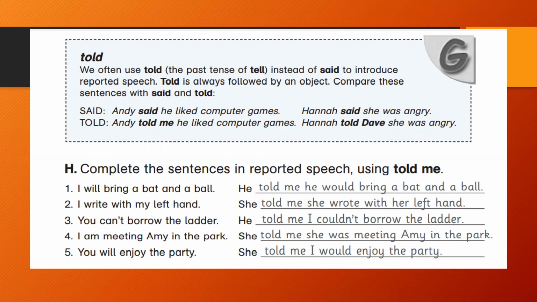I will bring a bat and a ball. He told me he would bring a bat and a ball. I write with my left hand. She told me she wrote with her left hand. You can't borrow the letter. He told me I couldn't borrow the letter. I'm meeting Emmy in the park. She told me she was meeting Emmy in the park. You will enjoy the party. She told me I would enjoy the party. Now, after told, you are going to use me.